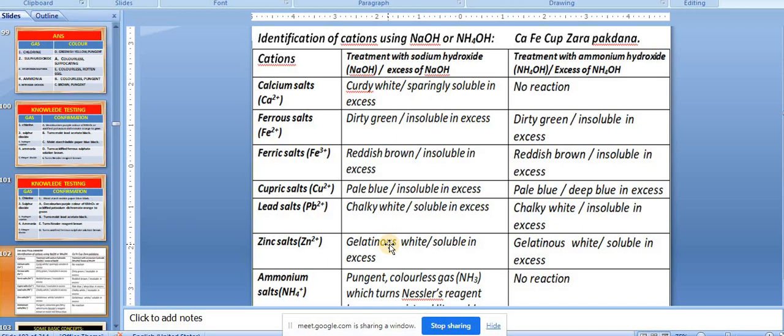Okay, so this is all about cation analysis. And ammonium salt, when treated with sodium hydroxide, will release a colorless pungent gas, that is ammonia. Then when that gas is passed through Nessler's reagent, it turns brown. Nessler's reagent turns brown. So this is the confirmatory test for ammonia.